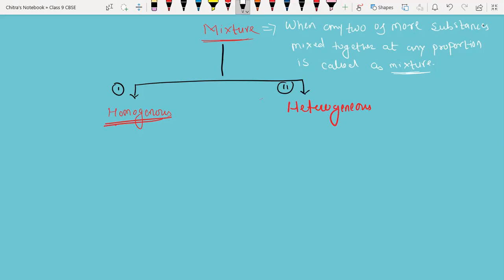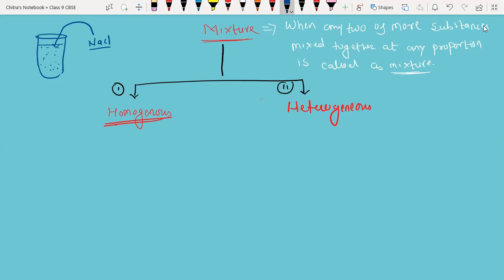In order to understand a homogeneous mixture, we have to go through one example. Suppose we have taken one glass of water. Suppose this is the glass and here we have the water. We are going to dissolve sodium chloride, NaCl, which is the table salt or kitchen salt that we eat every day in our diet. When we dissolve sodium chloride in water, it will dissolve completely.